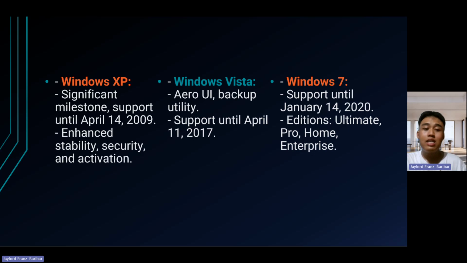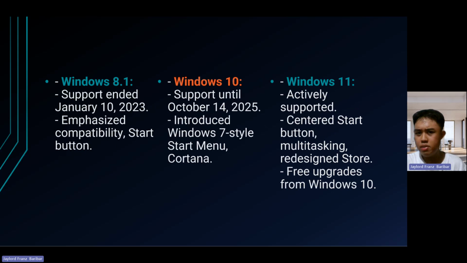The next one is Windows 8.1, which is almost similar to Windows 8, with support ending on January 10, 2023. That is exactly a year ago upon filming this video. Windows 8.1 emphasized application compatibility, a redesigned start screen, and the reintroduction of the start button.